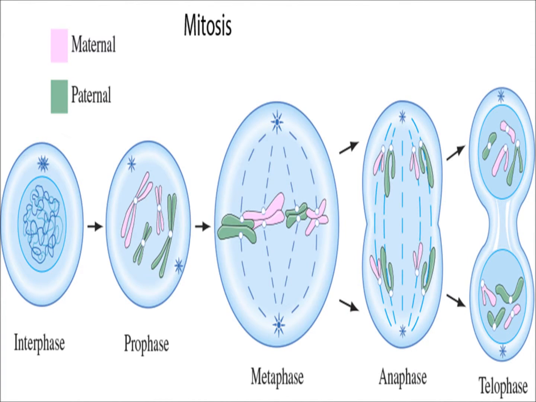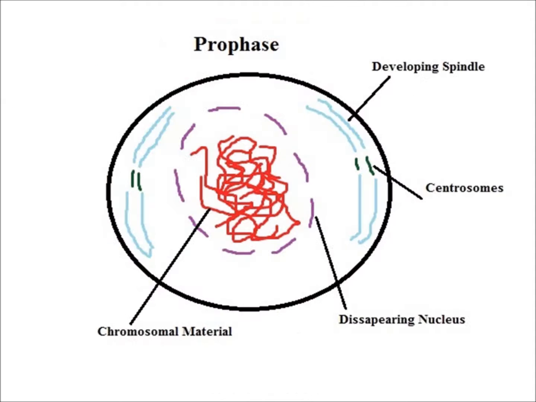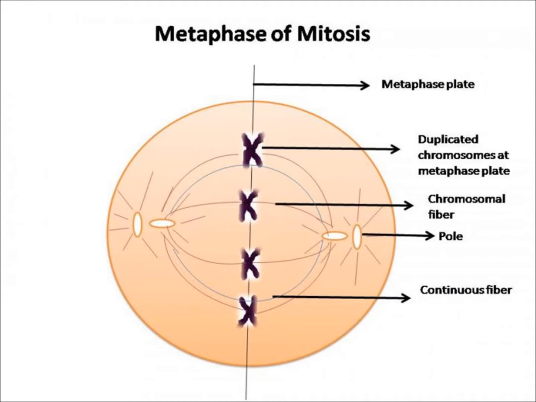Points to be remembered in this lesson are: mitosis is a somatic cell division. Doubling of the number of chromosomes is the major event before the cell division. Interphase is the period when the cells grow in size and perform the physiological functions. Chromatin is in a decondensed state in the nucleus of an interphase cell. During prophase, centrioles move to the opposite poles of the cell and spindle fibers form from the centrioles. During metaphase, chromosomes move to the center of the cell and form the equatorial plate. Spindle fibers grow in length and attach themselves to the centromere of each chromosome.